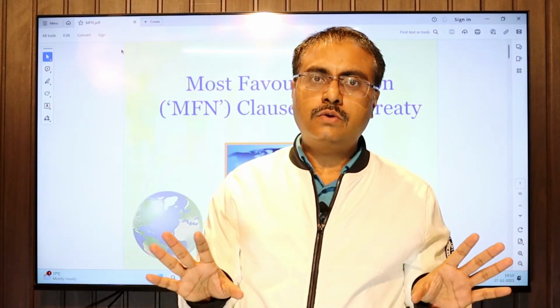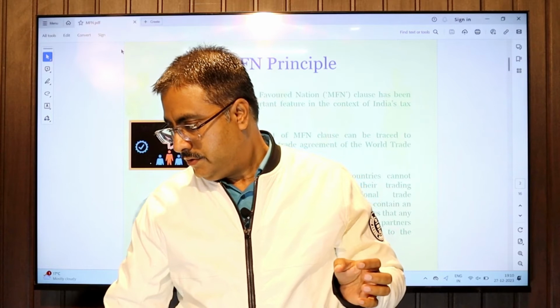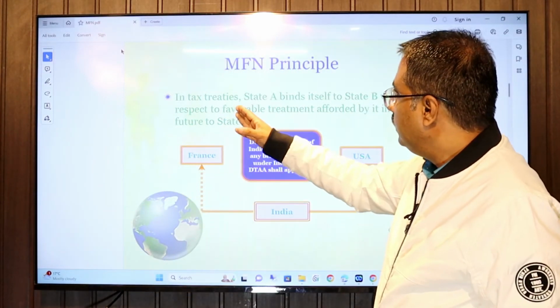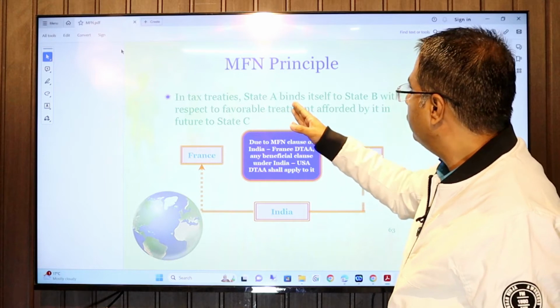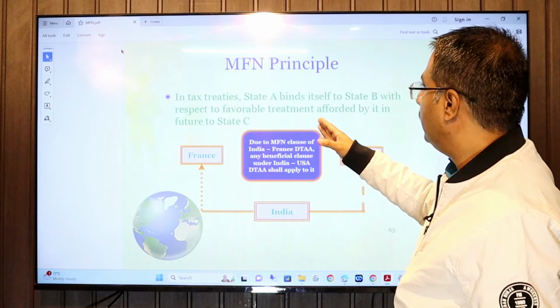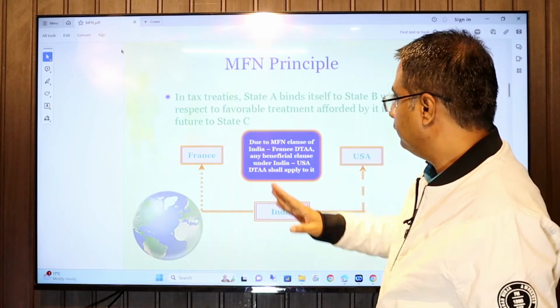So there is a huge tax controversy. We will discuss the Supreme Court Nestle case here. In short, in the tax treaty, State A binds itself to State B with respect to favorable tax treatment afforded by it in the future to C.